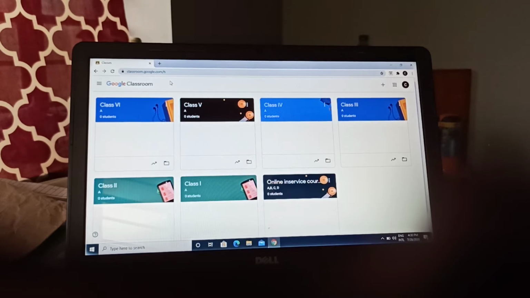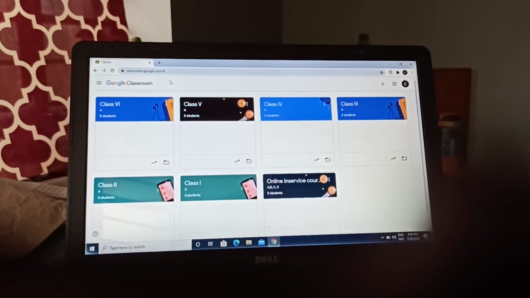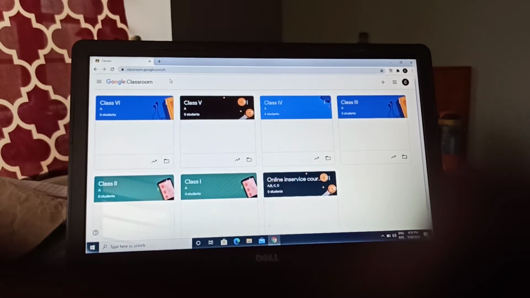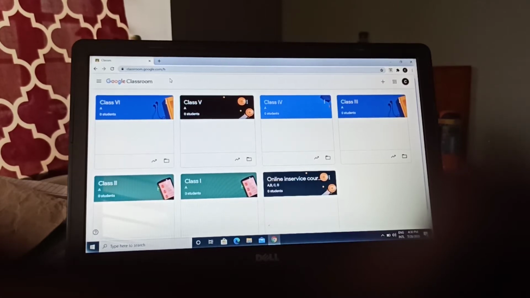You can choose the class where you want to teach and go there, and students will be present. You can put announcements and many other things. In just 3 mouse clicks and a few keystrokes, you can create a class. Google Classrooms are divided into different sections, which I will show you.